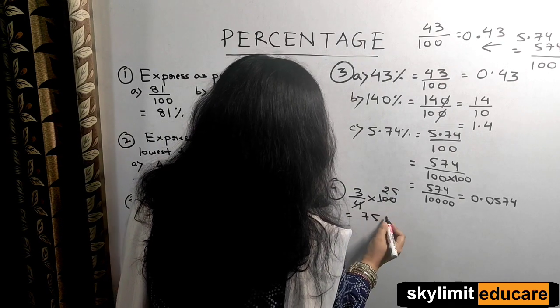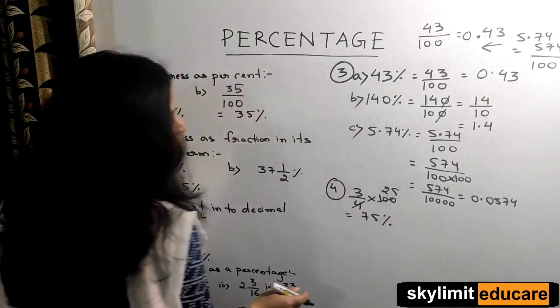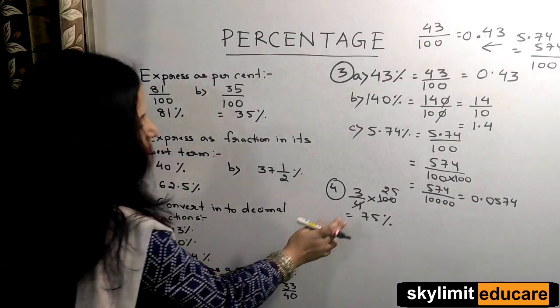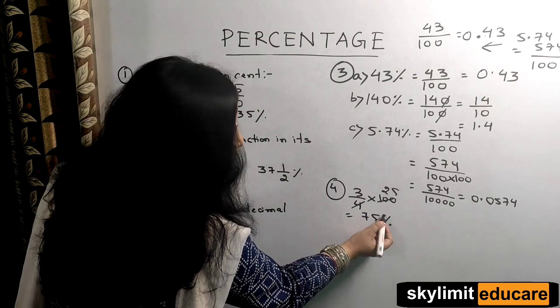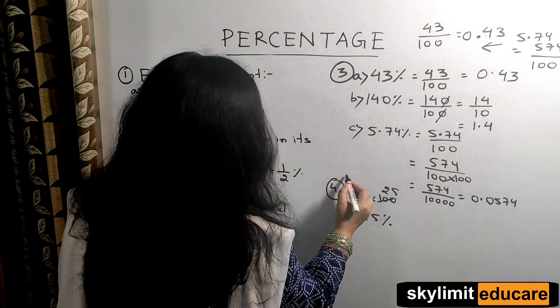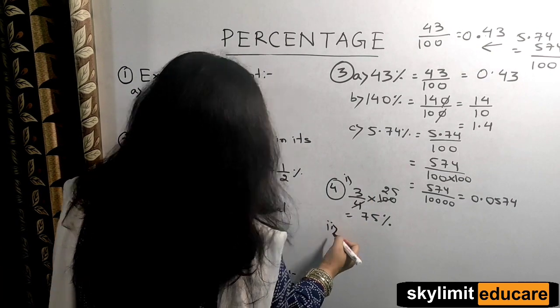So you got here 75%. And you need to write the percentage sign. It's very important because the question is you have to express the following as a percentage. So percentage sign is a must here. Clear? So this is bit number 1. Let's come to bit number 2.